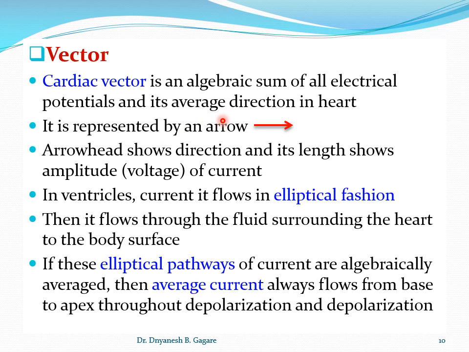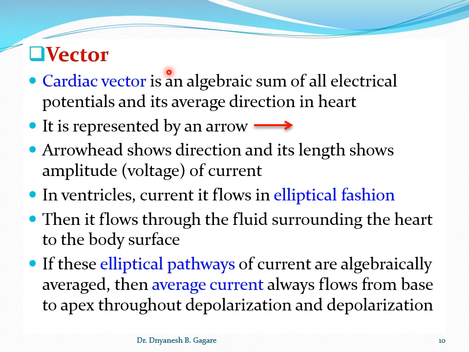Students, we will discuss some physics behind the ECG. So we'll apply some rules or laws of physics, knowledge of physics, while recording the ECG. You listen, the vector. So what is a vector?